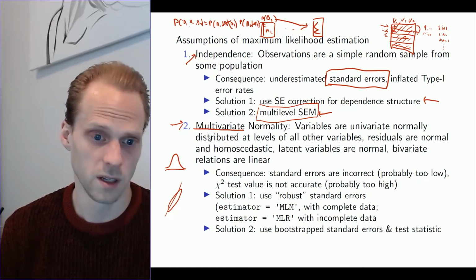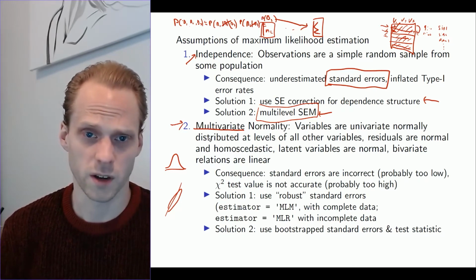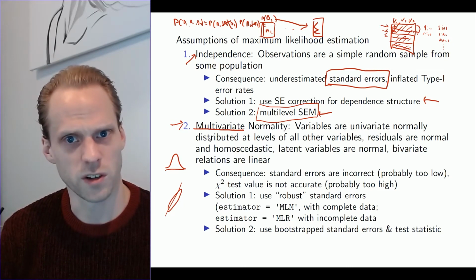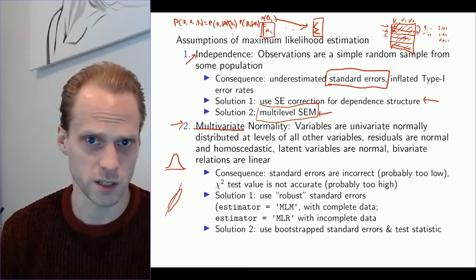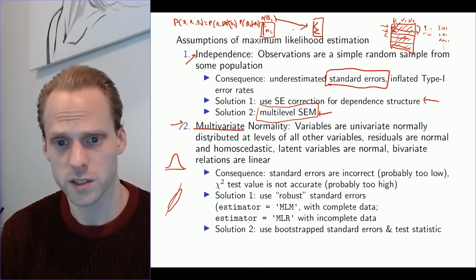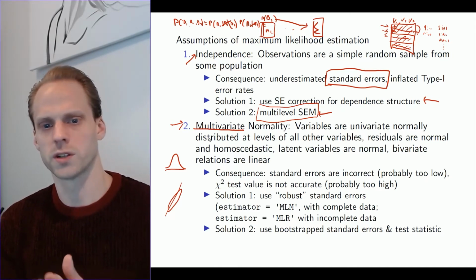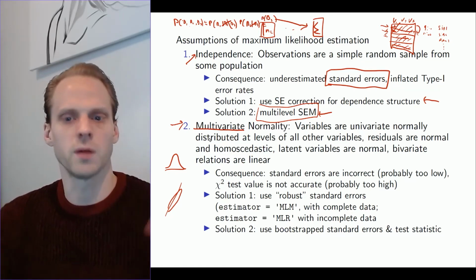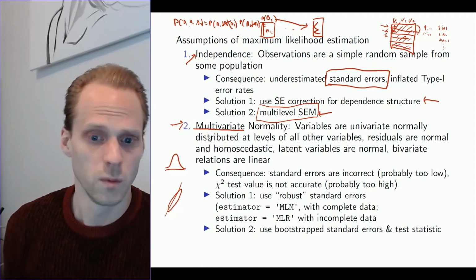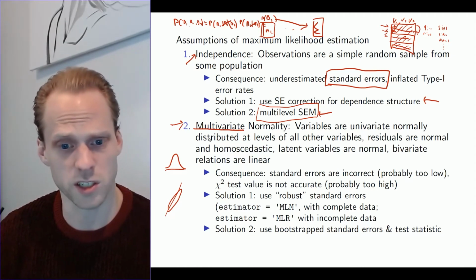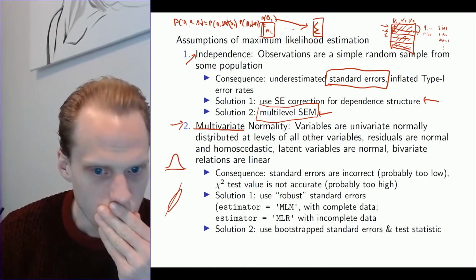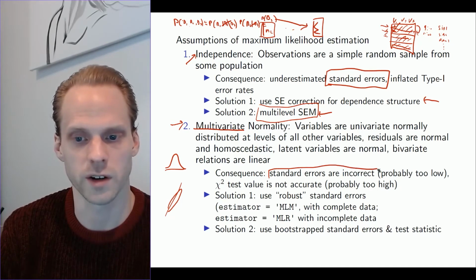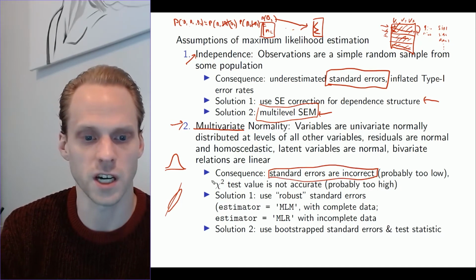So what's the problem if you have violations of multivariate normality? Well, the problem is that we don't really know why multivariate normality is violated. That can be due to many reasons, right? If your data is multivariate normal, that's okay, but if it's not, it could be ordinal, it could be skewed, it could be bimodal, things like that. Which is a bit of a problem as well, because it means that there's not an easy solution to it. Some consequences that can arise are that your standard errors are incorrect, and the chi-square test value is not accurate.